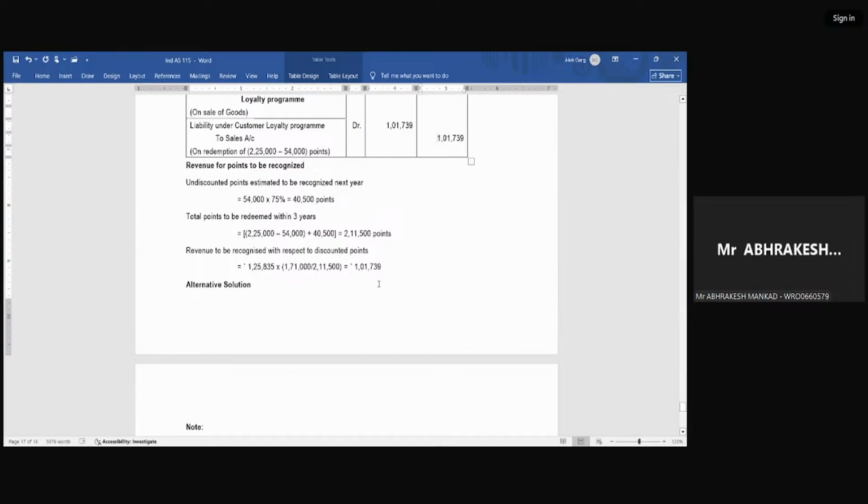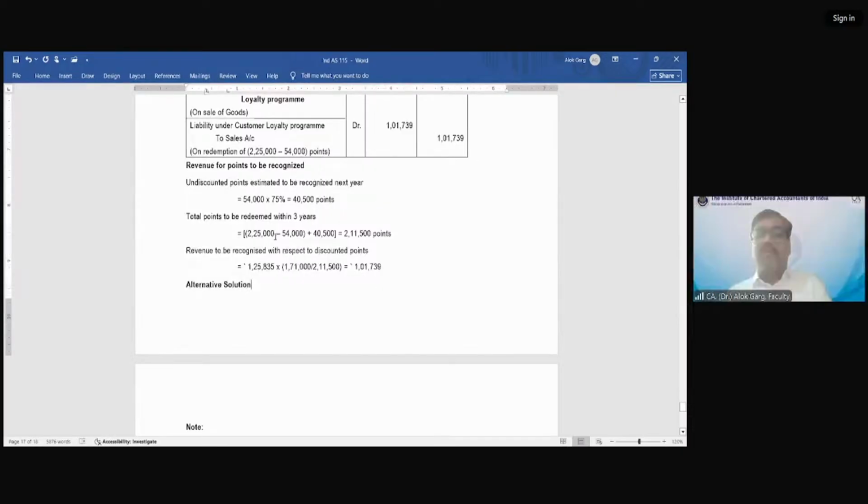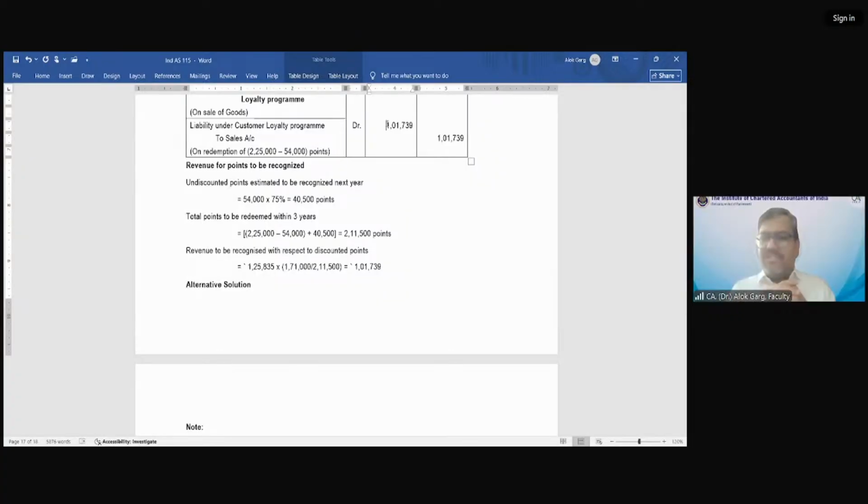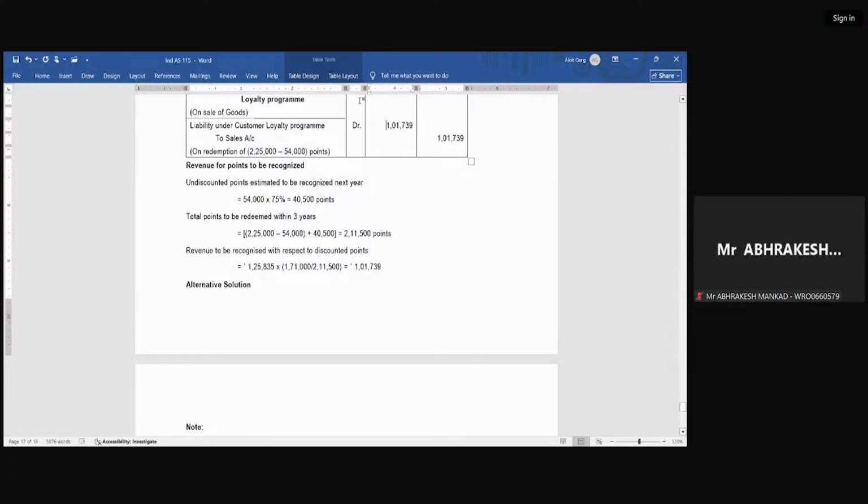And the remaining amount, 125,835 minus 101,739, your loyalty liability will be deferred for that amount. Correct? Any doubt on this question? Any clarification which you require? No, sir.